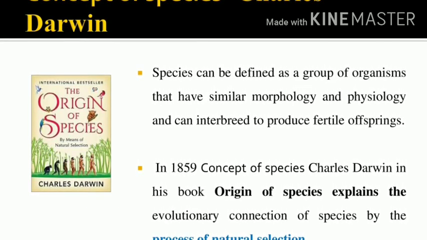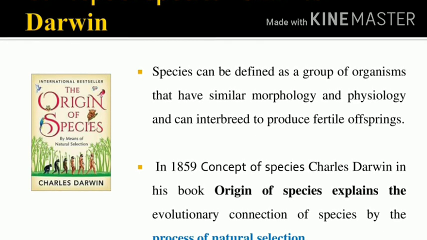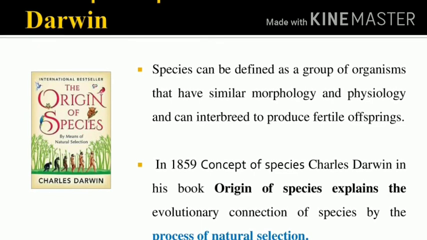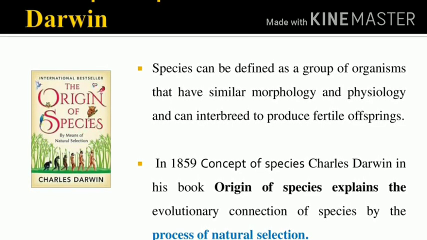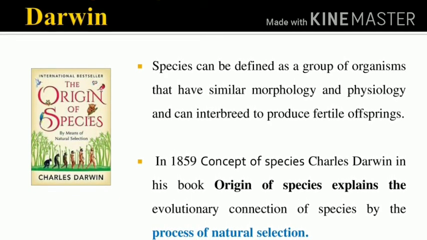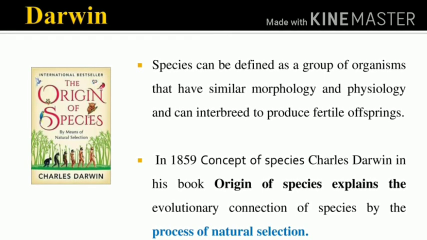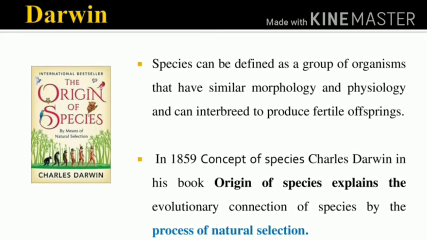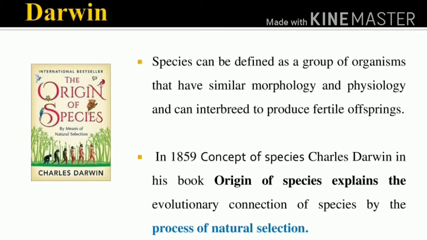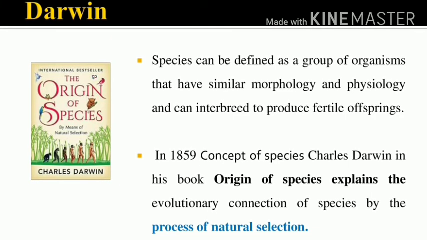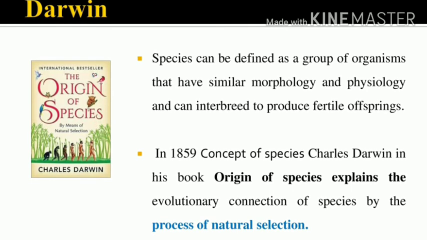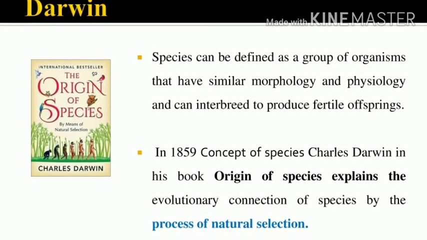What is the concept of species by Charles Darwin? It is a group of organisms having similar morphology and physiology that interbreed to produce fertile offspring. What is the name of the book written by Charles Darwin? That is Origin of Species. What did he explain in the Origin of Species? That is the evolutionary connection of species, underline, by the process of natural selection. So this is the concept of species by Charles Darwin.